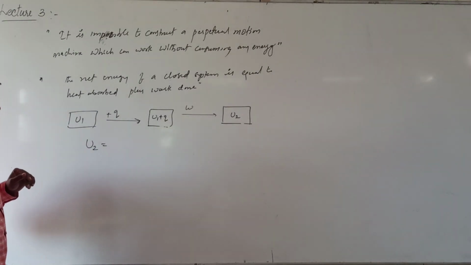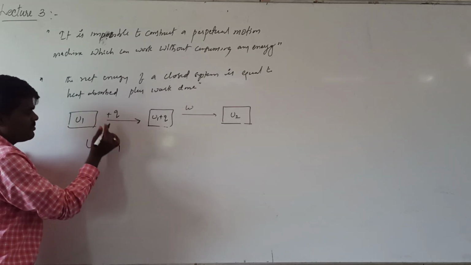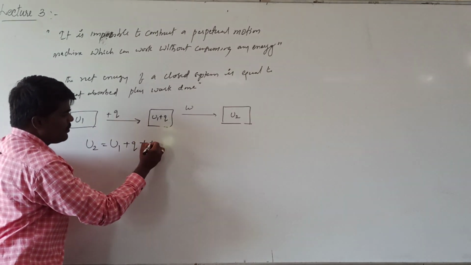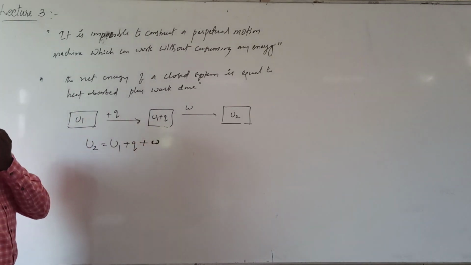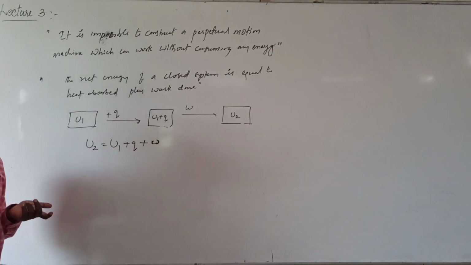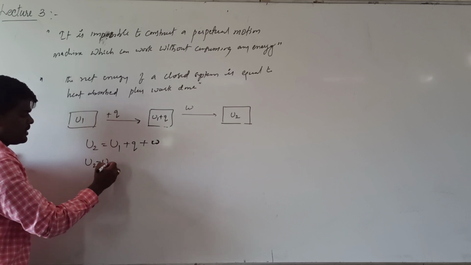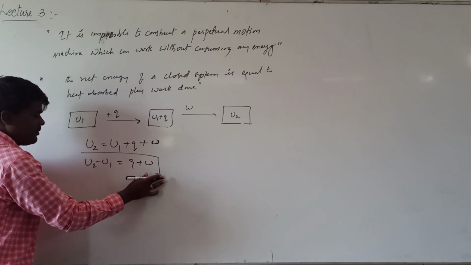Now the U2 will be equal to what? This is the original internal energy of the system. It is being provided a Q amount of heat and W work is done on the system. When work is done on the system, what will be the sign? Positive sign. So from this, what can we write? U2 minus U1 will be equal to Q plus W. This is the mathematical form.